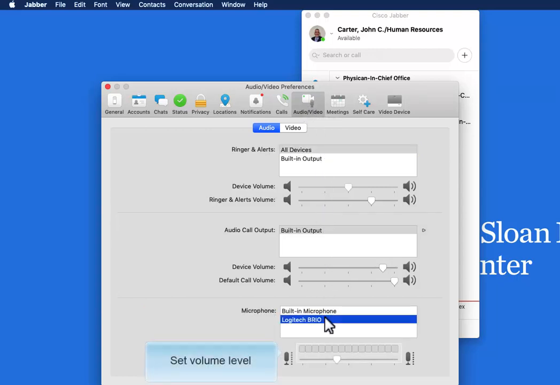You can adjust the volume using the slider below that. If you don't know what to choose, just click in the middle of the scale. Speak into your microphone to test the levels and adjust them as needed.